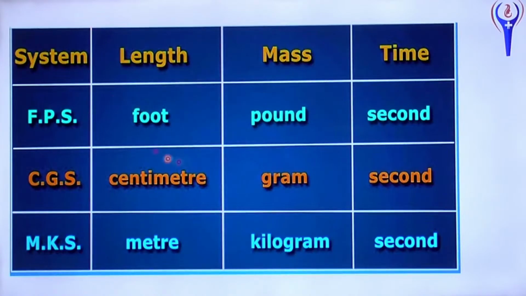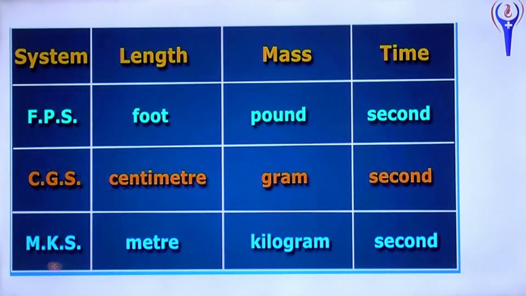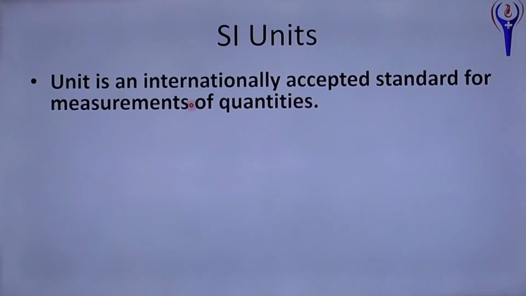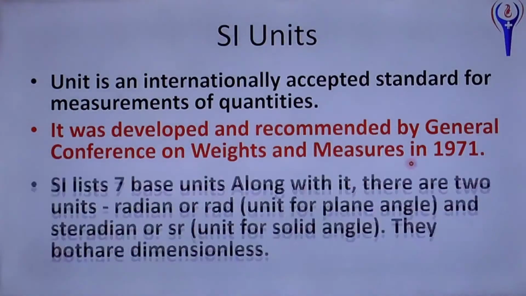So a common system of units must be adopted, that is called SI unit. SI unit is a slight modification of MKS unit. What is the expansion of SI? System International d'Unités, or International System of Units, that is SI unit. It is an internationally accepted standard for measurement of quantities. It was developed and recommended by the General Conference on Weights and Measures in 1971 in Paris.